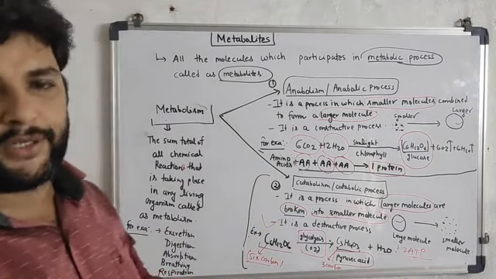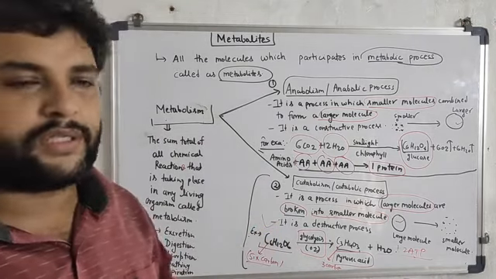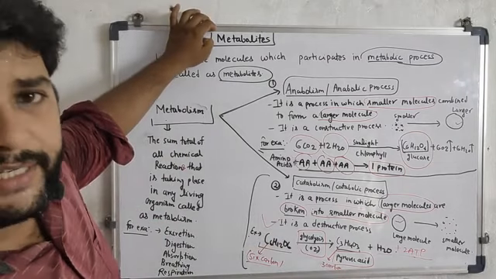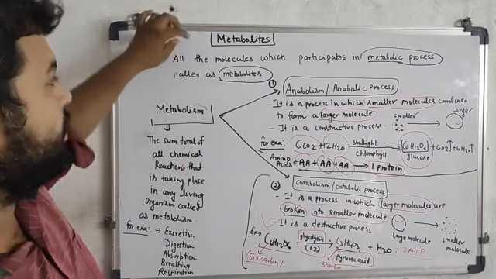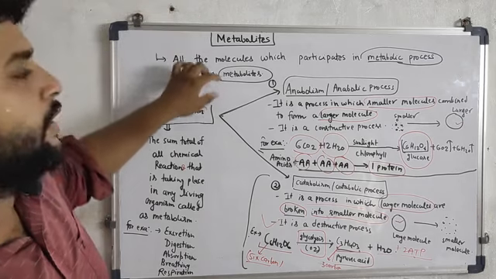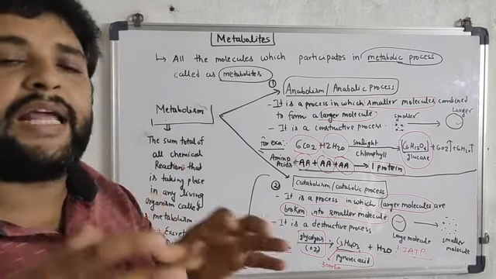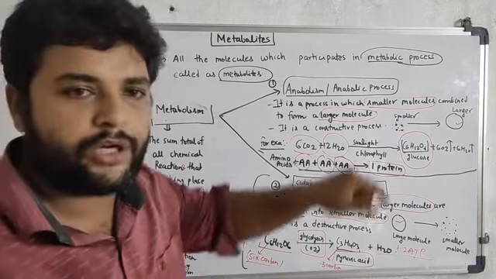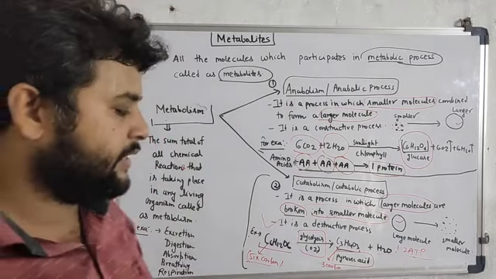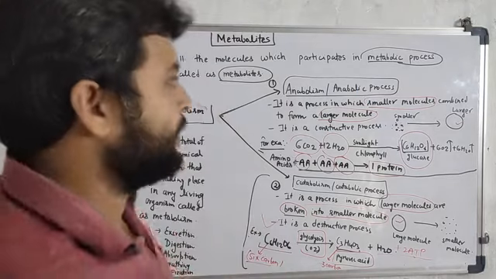Now in the next section we are going to discuss the types of metabolites. As I have discussed, what do you mean by metabolite? The molecules which are actively participating in the metabolic processes. This means either in the catabolism or in the anabolism.